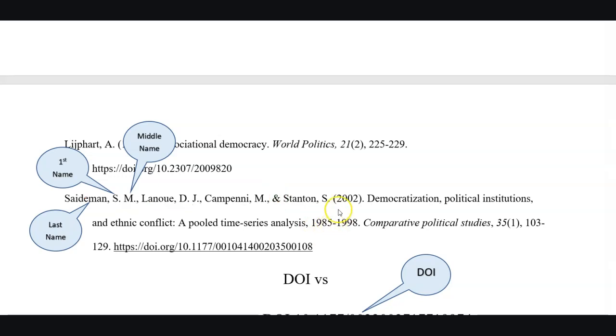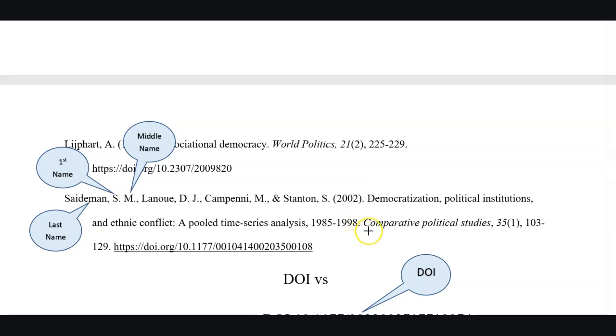Then open a parenthesis, write the year of publication, close the parenthesis, put a dot. This was all about the publication date. Then write the title of the research article. Here the name should be in text style, means only the first letters of the title, subtitle, and of proper nouns are to be capitalized and other words are to be kept as non-capitalized. After the completion of the title of the article, put a period. This is about the title of the article.